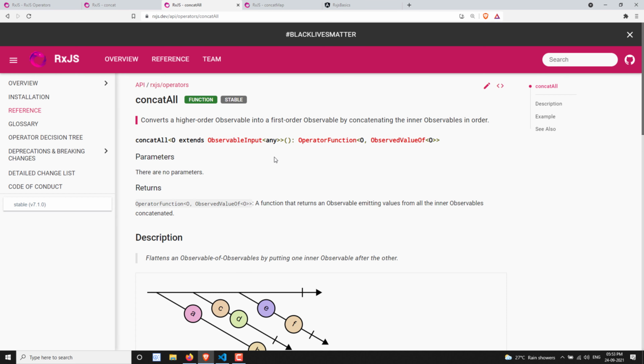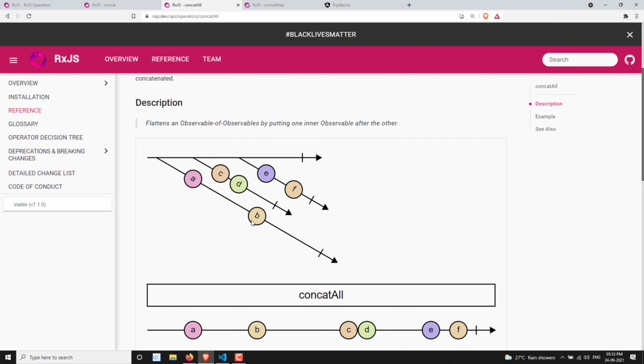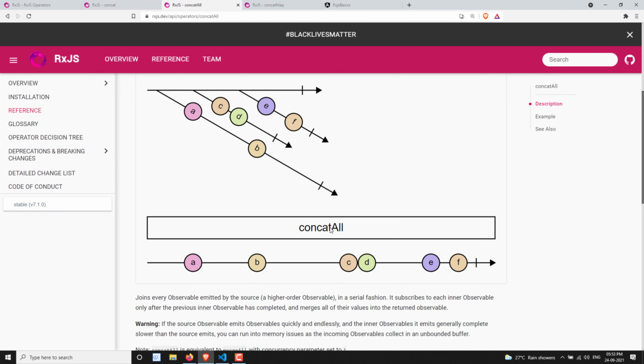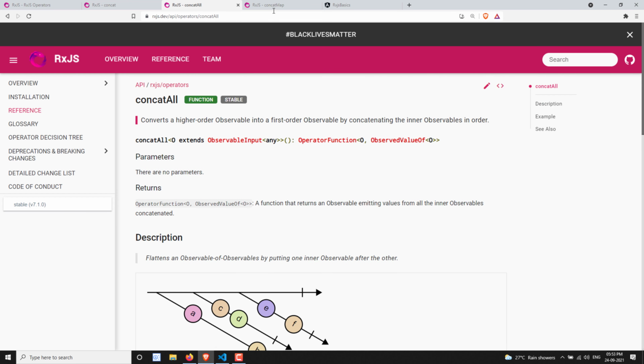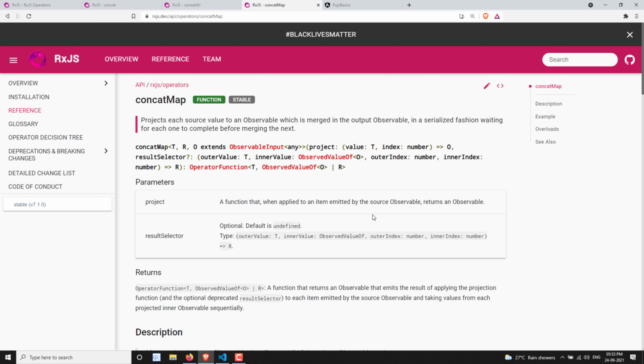The concat-all operator behaves in the same way. You have an observable that creates another observable, a higher order observable. When you send all these higher order observables to concat-all, they are executed one by one. In the marble diagram, if you pass these to concat-all, one observable executes after another. The concat map also executes with the same behavior.